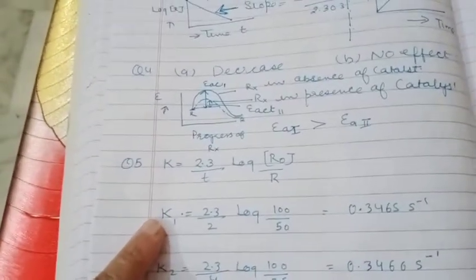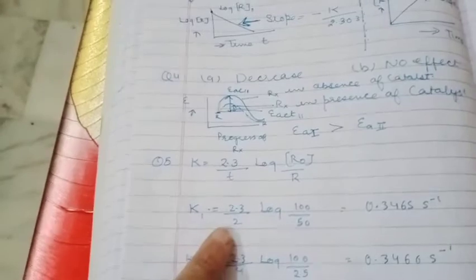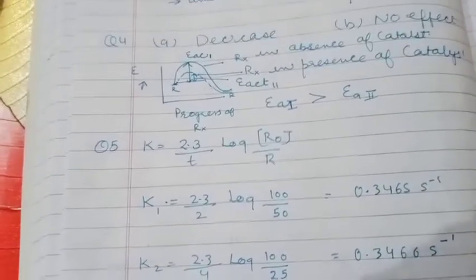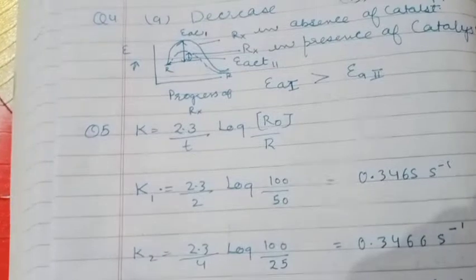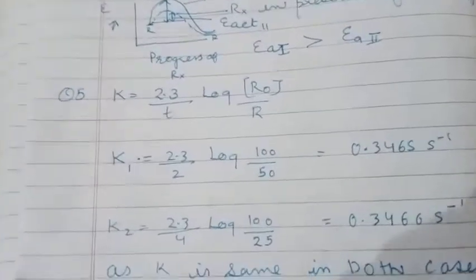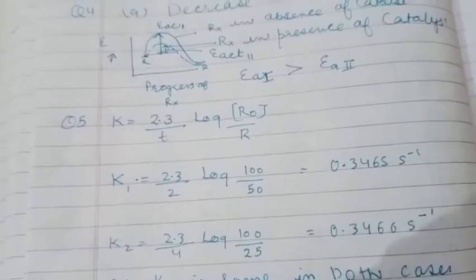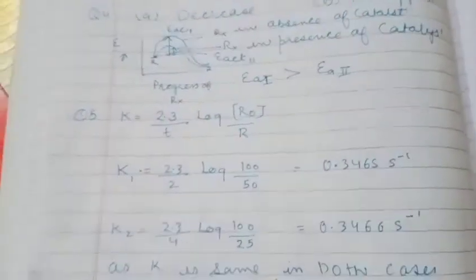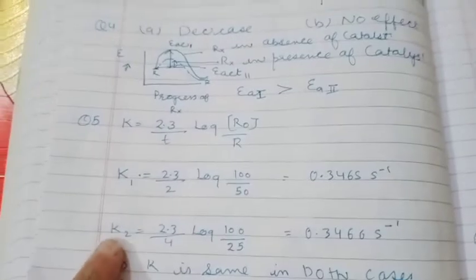If you put the value here, it is said time is 2 hours and the initial amount is reduced to half. That means R naught is 100 and R is 50% of R naught, that is 50. And if you solve for K, you get the answer 0.3465 second inverse. Similarly, for the second you will find K2.